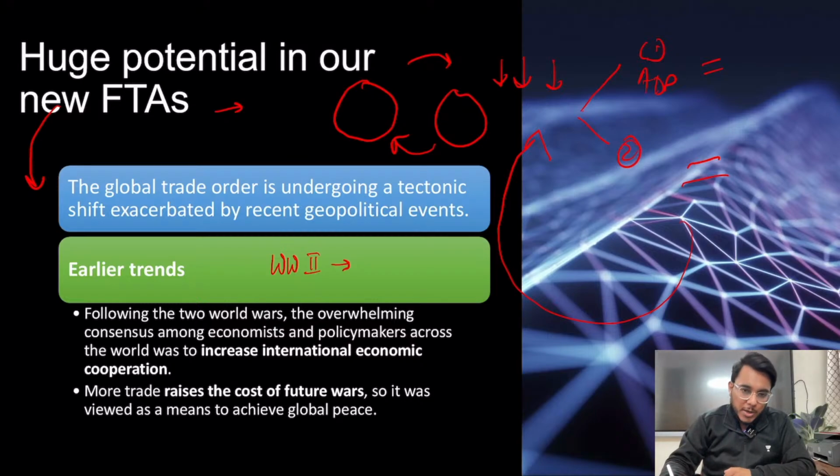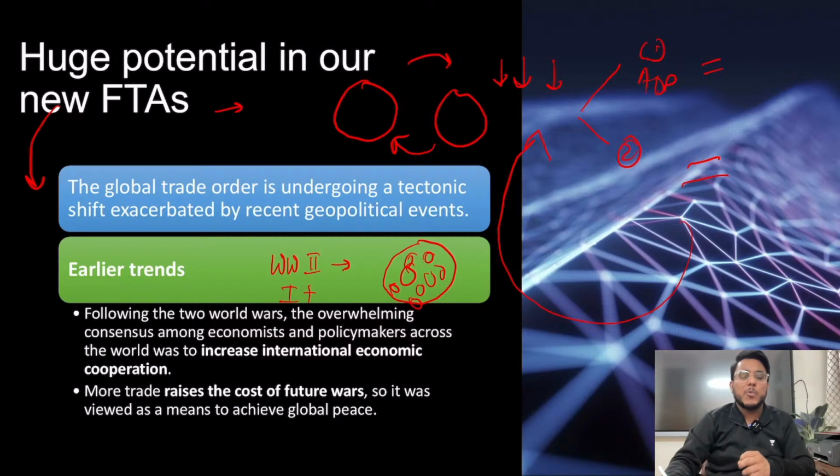in the 20th century, and a lot of destruction happened in World War I and World War II. So it was suggested that if there will be more economic cooperation between the countries, then by that economic cooperation, the countries will not go to war. Why? Because guys, if any war breaks out, the war will become very costly, because during the time of the war, the trade will be disrupted.